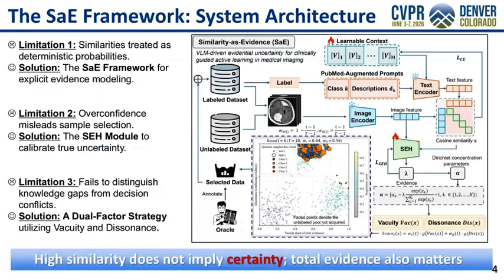Our key insight is, high similarity does not imply certainty, total evidence also matters. We address three limitations with three solutions. First, the SAE framework reinterprets similarities as Dirichlet evidence. Second, the SEH module calibrates true uncertainty through evidence strength prediction. Third, our dual-factor strategy decomposes uncertainty into vacuity and dissonance for targeted sampling.